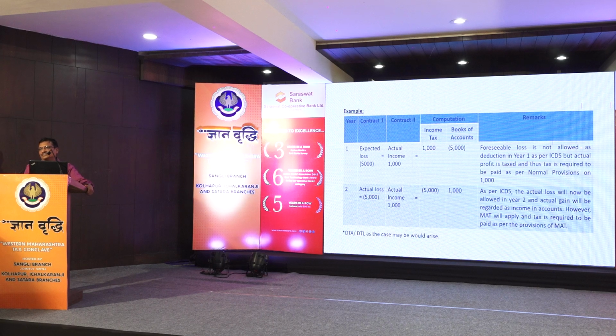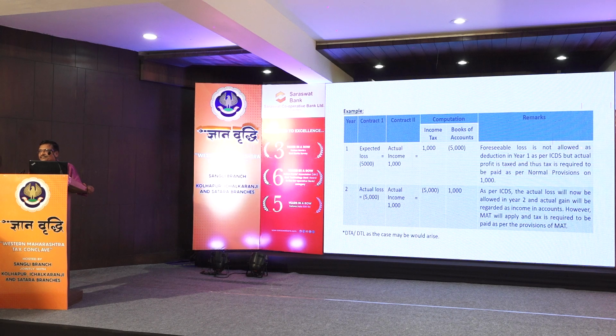So the actual loss for the contract, in terms of figures, will come out in my books of account only in the next year, when I actually complete the contract. But today itself I know that this contract is going to be in loss because suddenly there is going to be an increase in the raw material prices. So this is the scenario. What happens is that in the first year there is an expected loss of 5,000 rupees, but there is another contract where I earn actual income of 1,000 rupees. But because 5,000 is an expected loss, I cannot take it into account while computing my income. I have to offer 1,000 rupees as my income, pay tax on it.